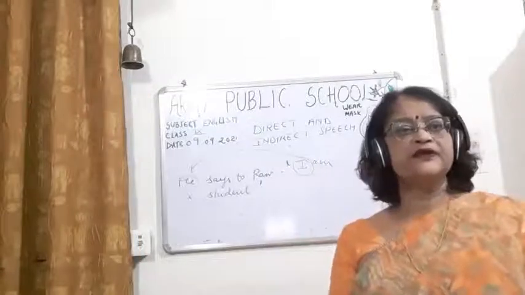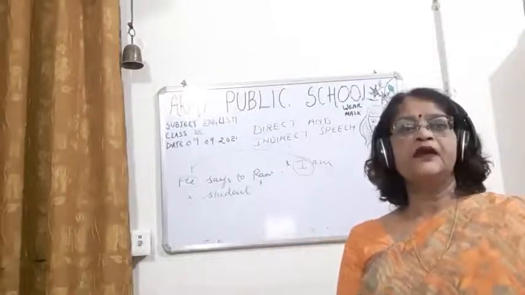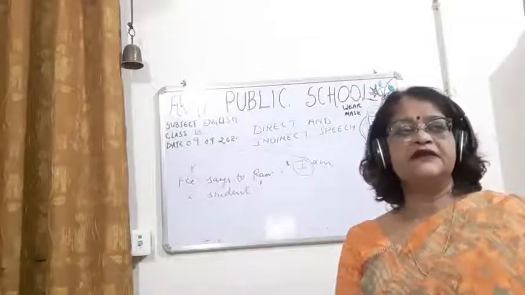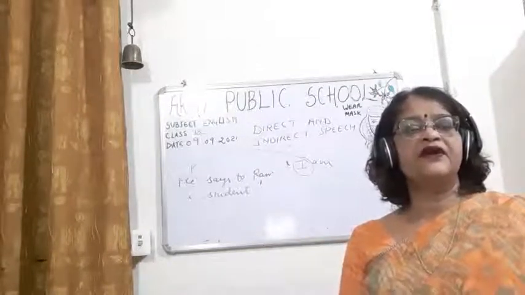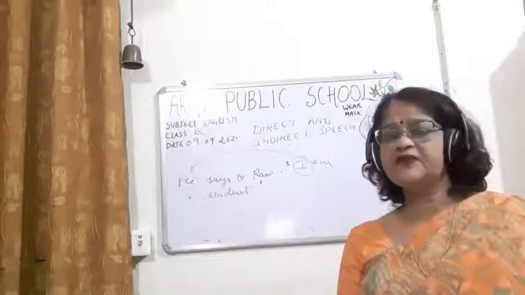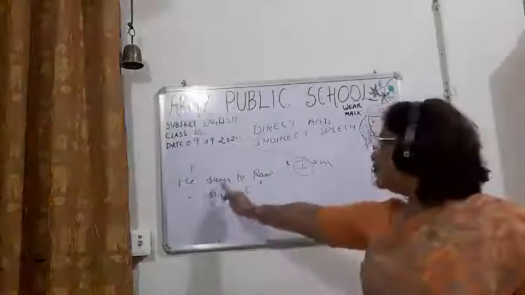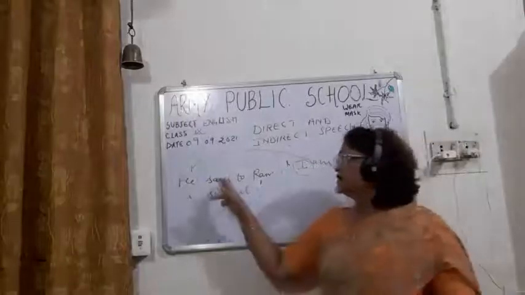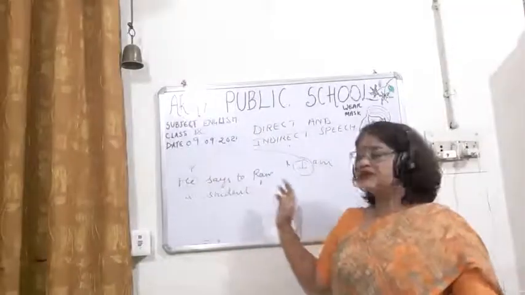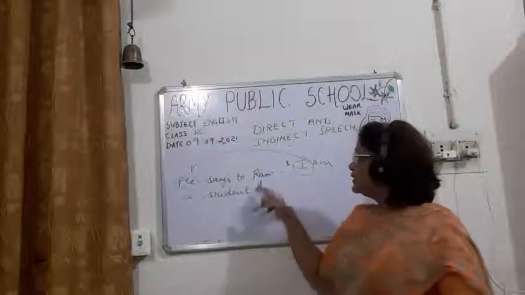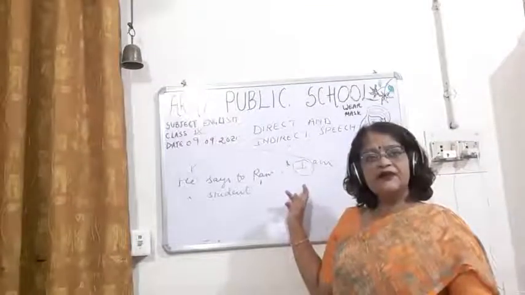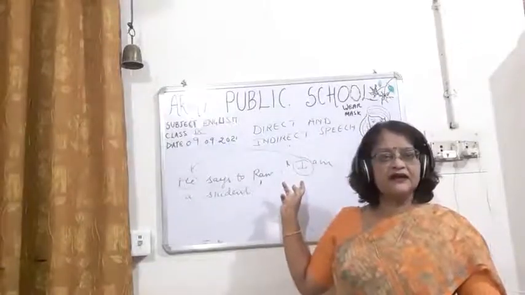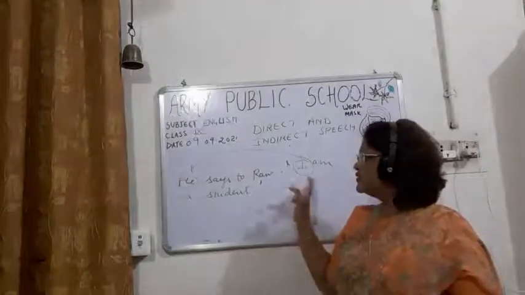Okay, so the first part is the reporting part, and you have to see the reporting verb. So what is the reporting verb here? The reporting verb here is says. Then children, what is the first person in the reported part? The first person in the reported part is I.